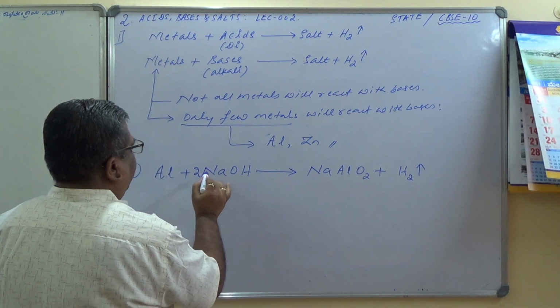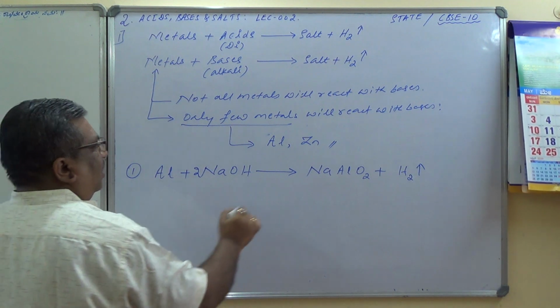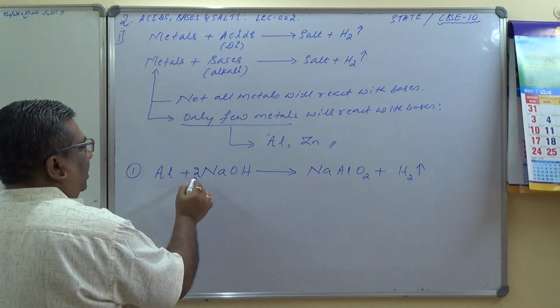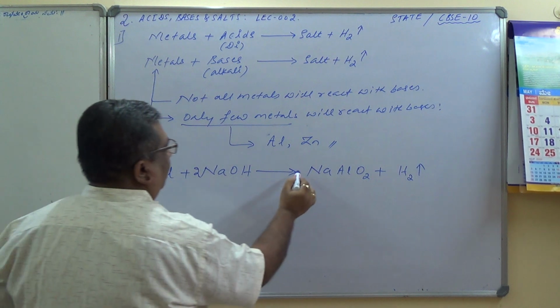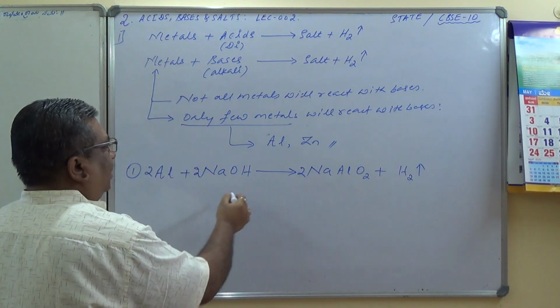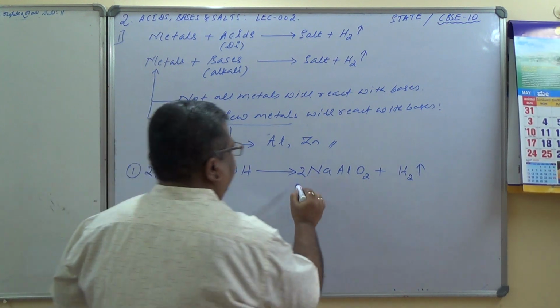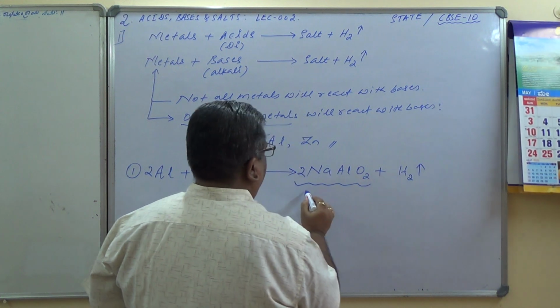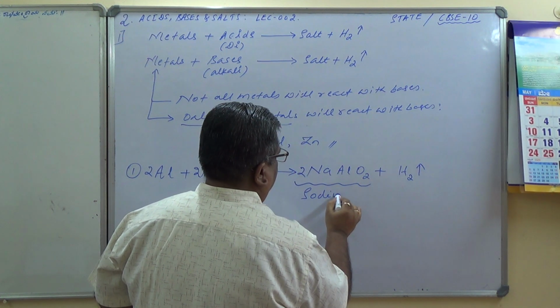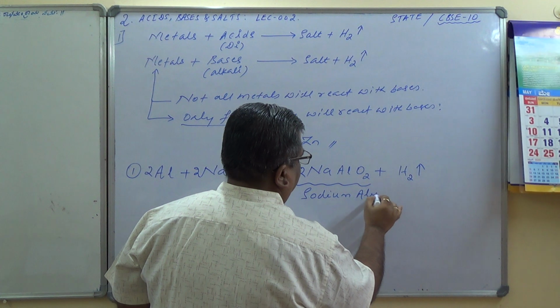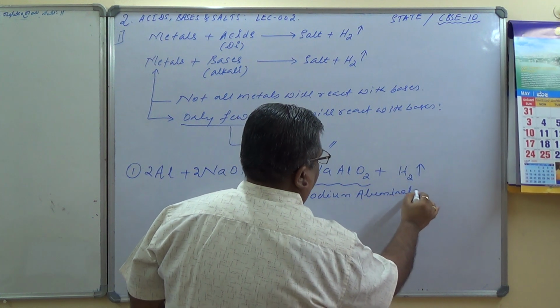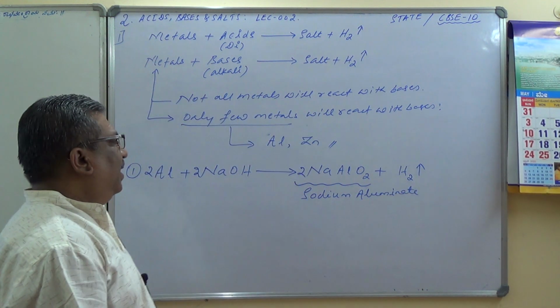NaAlO2, it will be 2NaOH, and therefore NaAlO2, 2 here. Yes, it is balanced. What is the name of this compound? This is called sodium aluminate. This compound is called sodium aluminate.